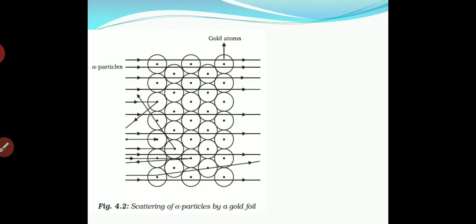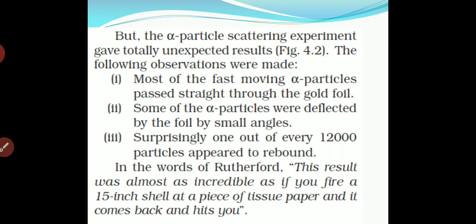Because of the presence of atoms of gold. One by one we will study that. The alpha particle scattering experiment gave a totally unexpected result. Scientists expected that alpha particles would be totally diffracted, but they do not diffract a large amount. Only a little diffraction is seen during the experiment.